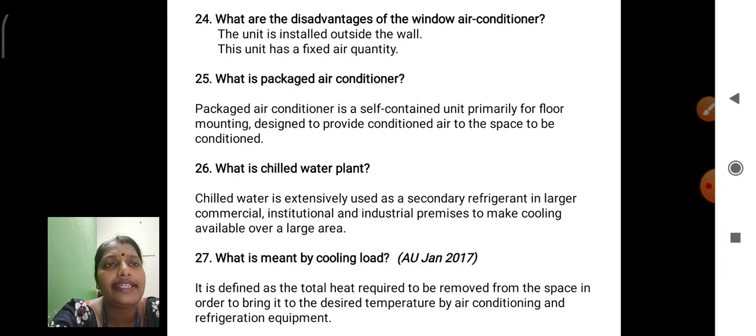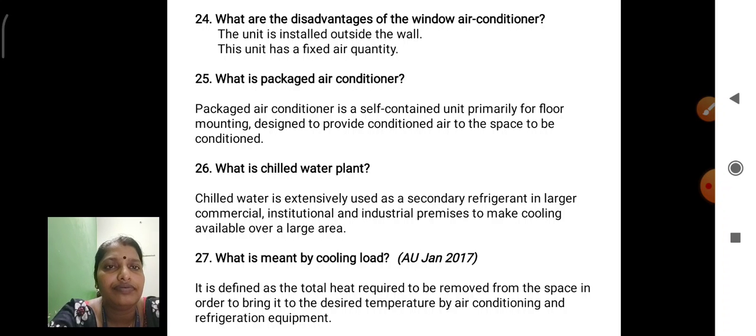What is packaged AC? Packaged AC is a self-contained unit primarily for floor mounting, designed to provide conditioned air to the space to be conditioned. Already you see this packaged AC at our marriage hall stage, on the stage left and right hand side. We use the package AC.